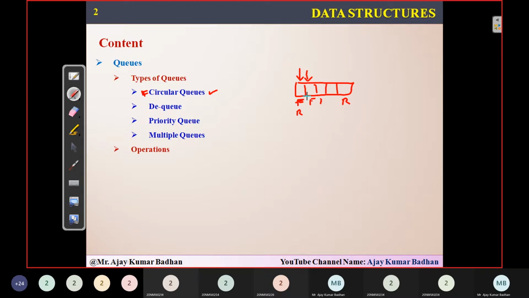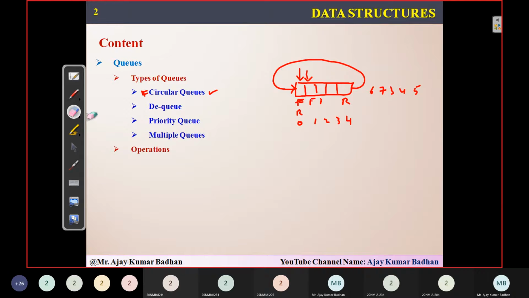Suppose the positions are 0, 1, 2, 3, 4. After 4, it comes back to the first location and we can insert the next element. Suppose initially we insert 5 elements, 1, 2, 3, 4, 5. If you then delete some elements, say 1 and 2, you can insert the next element after 5. For example, you insert 6 and then 7. So what we are exactly doing here is trying to save memory.